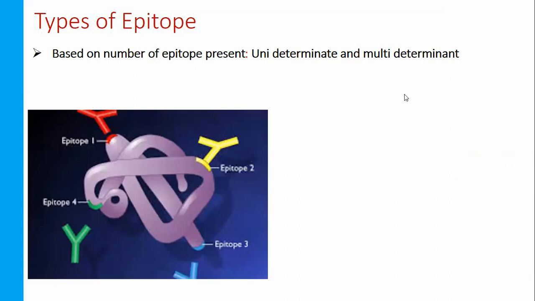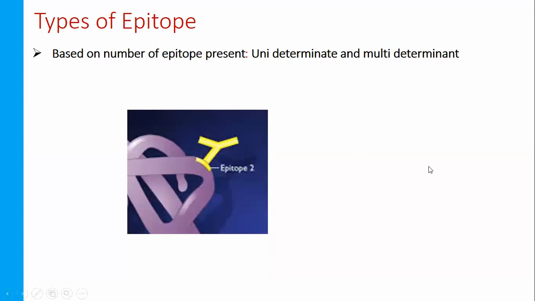So look at the picture. The first one shows the presence of only one epitope, highlighted in yellow. If an entire antigen has one epitope, that is unideterminate, a uni-epitope.